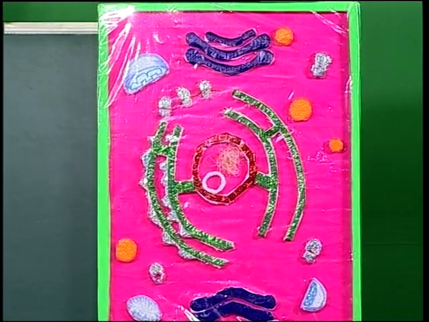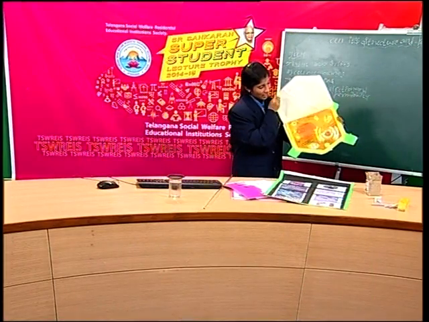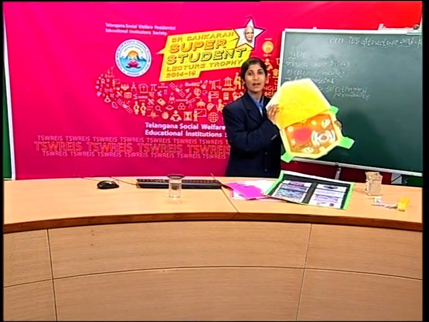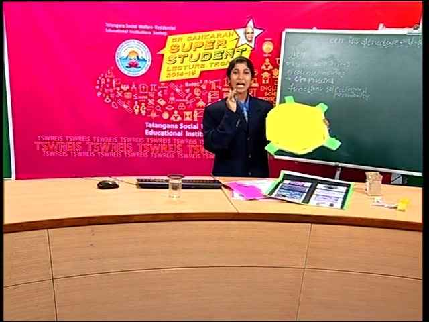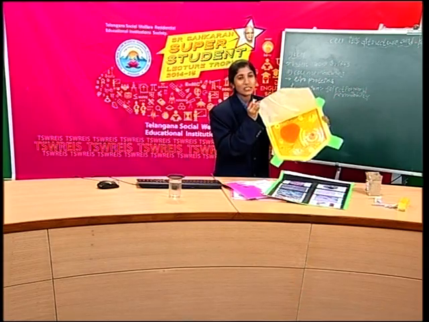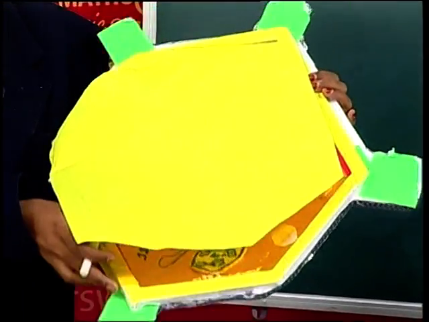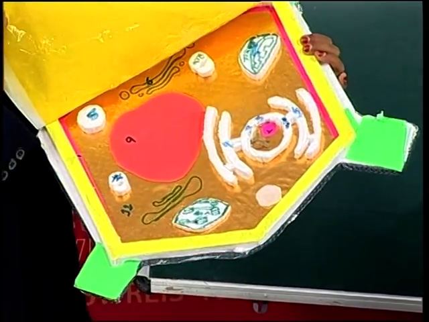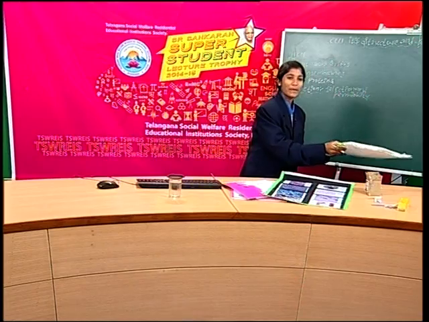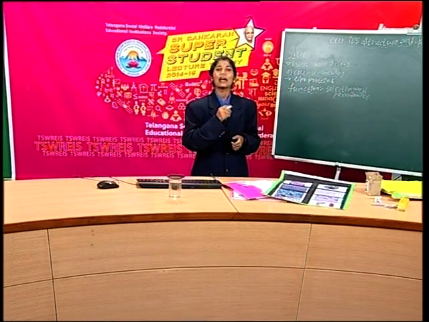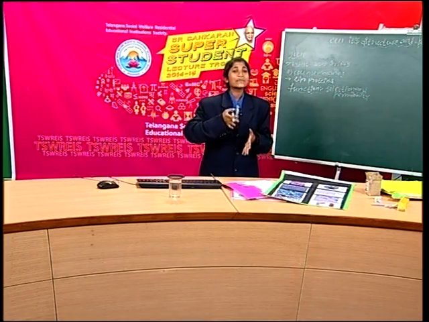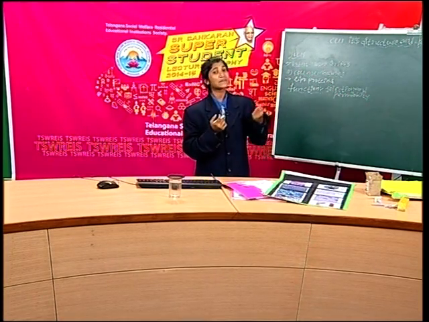But in the plant cell, look here. This is one layer and this is another layer. In the plant cell two layers are present. This thick layer we call the cell wall and this thin layer we call the cell membrane. What is present in the plant cell? The cell wall is present only in the plant cell. It is absent in the animal cell. It is the main difference between the animal cell and the plant cell.